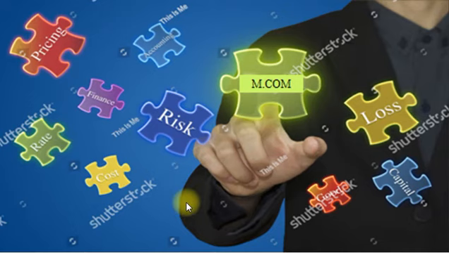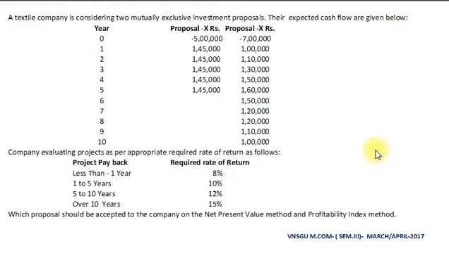Dear students, today we will solve one example of capital budgeting in subject Financial and Management Accounting paper 7 for MCOM semester 3, Veer Narmad South Gujarat University. Here is the question. A textile company is considering two mutually exclusive investment proposals. Their expected cash flows are given below. Here, proposal X rupees and proposal Y rupees.